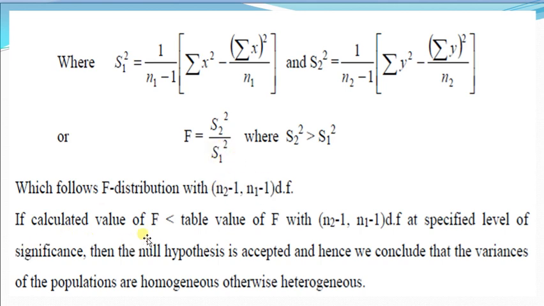If the calculated value of F is less than or equal to the table value of F at n2 minus 1 and n1 minus 1 degrees of freedom at a specified level of significance, then the null hypothesis is accepted, and we conclude that the variances of two populations are homogeneous. Otherwise they are heterogeneous, H0 is said to be non-significant, and H1 will be accepted.